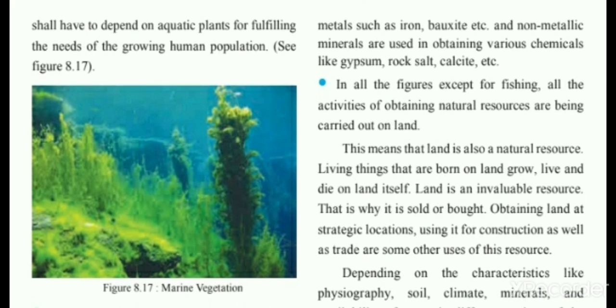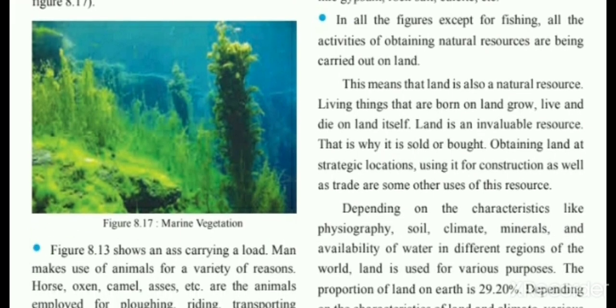So here on page number 49, we have seen how minerals are classified into two, as well as how animals have been used as a natural resource by man. In all the figures except fishing, all activities obtaining natural resources are being carried out on land.